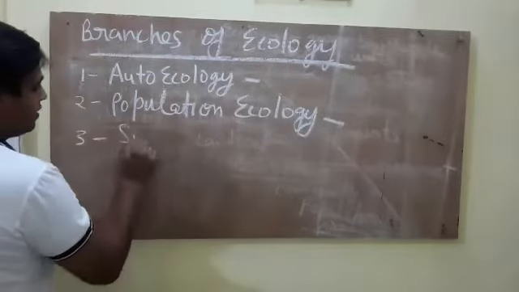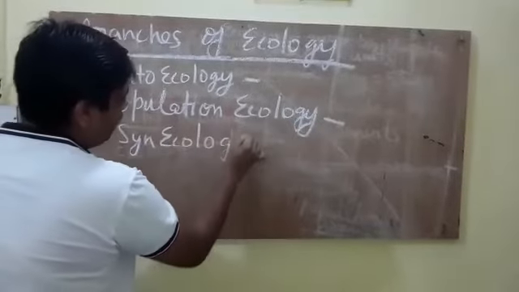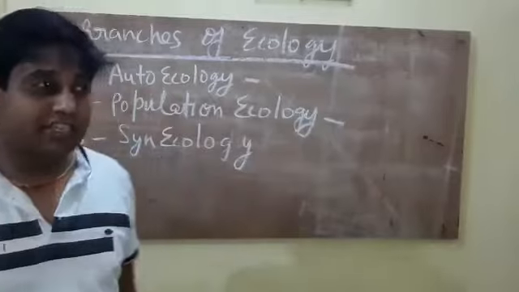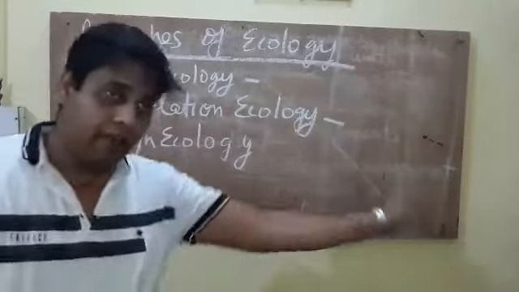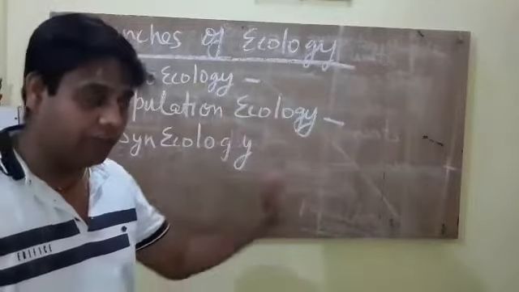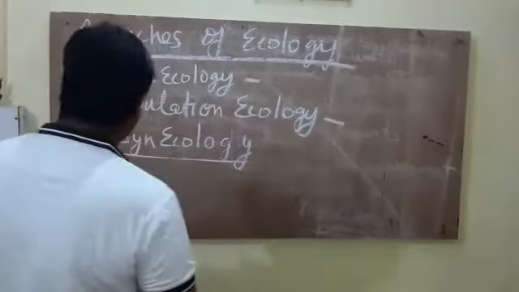Third is synecology. What is synecology? When we study the reciprocal relationship between different populations, meaning individuals of different species, and the environment, that is synecology.